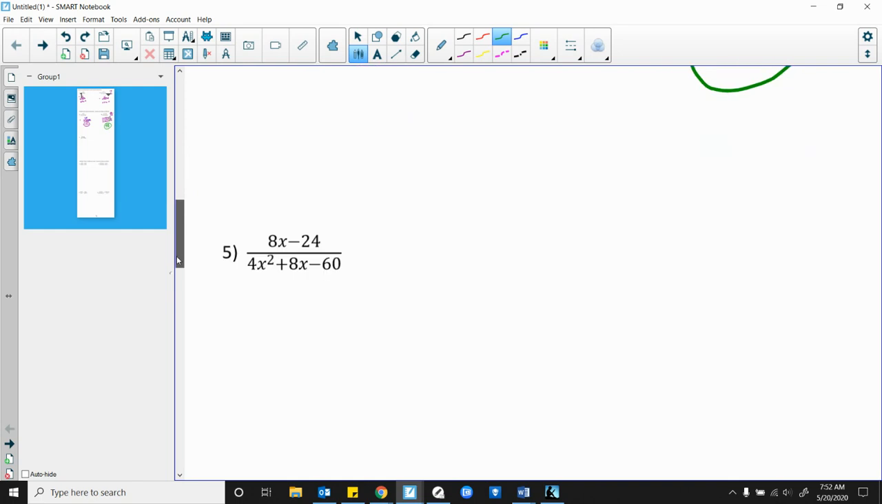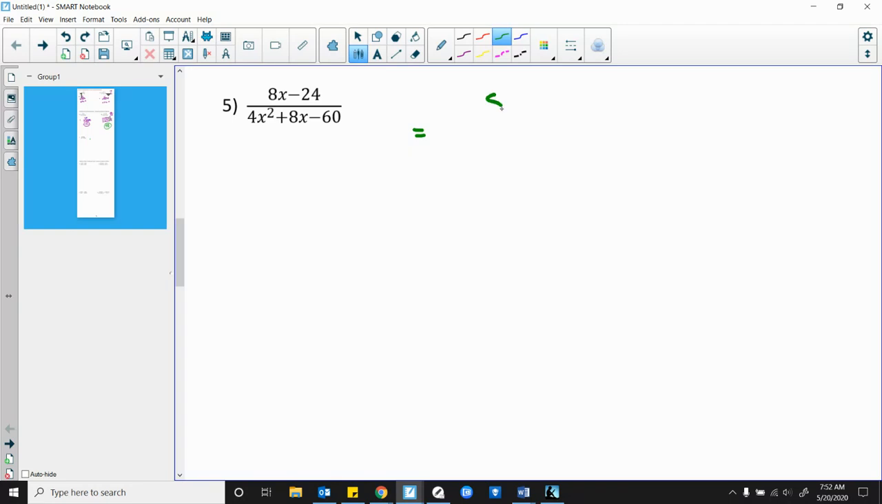All right, here, this one's a little bit different. Before we can factor all of this, we have to deal with the GCF. So on the top, we have a GCF of 8. If I pull my 8 out, I'm going to have x minus 3. And before I factor this, I have a GCF of 4 here. So I can factor out my 4, and I'm going to have x squared plus 2x minus 15.